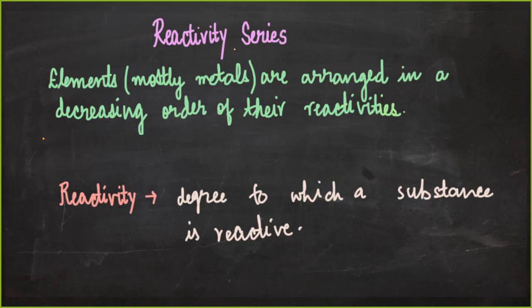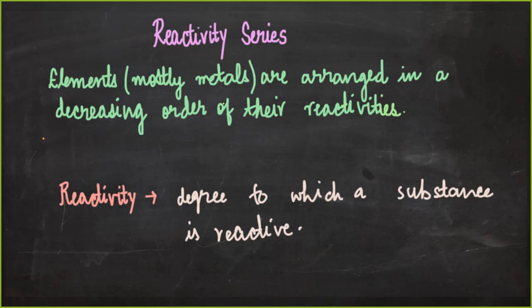Let's see, what is reactivity series? Here elements, mostly metals, but we'll also be including 2 non-metals in this series, are arranged in decreasing order of their reactivities. Reactivity is the degree to which a substance is reactive. Potassium reacts even with cold water, but magnesium cannot react with cold water. Magnesium can only react with very hot water. So what does that mean?